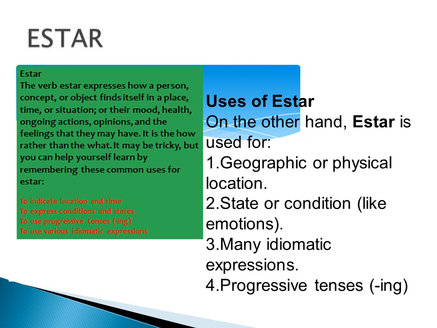Whenever you are giving temporary conditions, whether geographical or physical location, state or conditions like emotions, which are a temporary part of your life, idiomatic expressions, or progressive tenses, then you have to use estar.